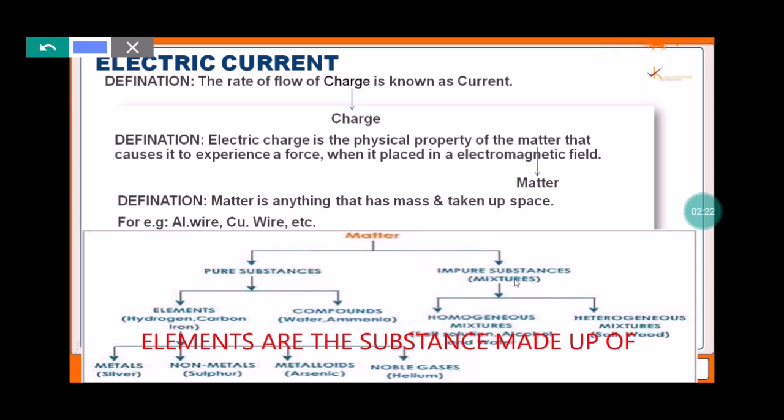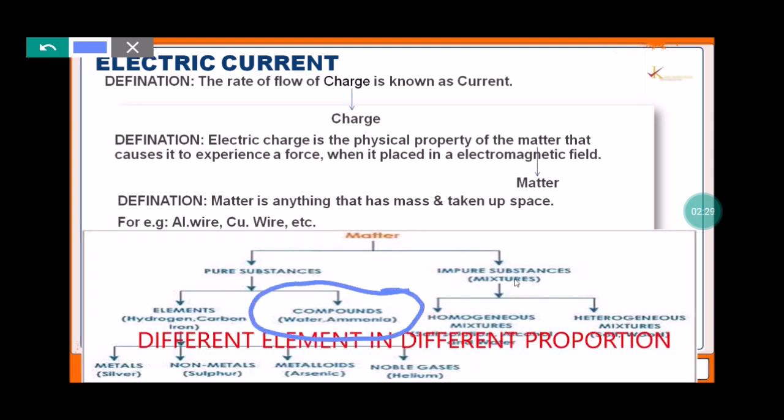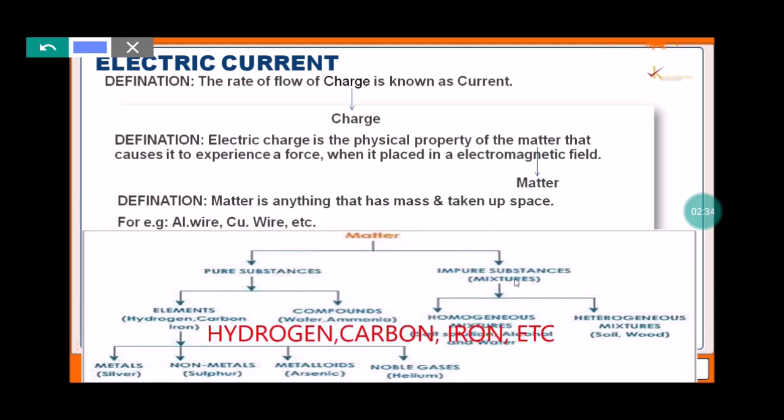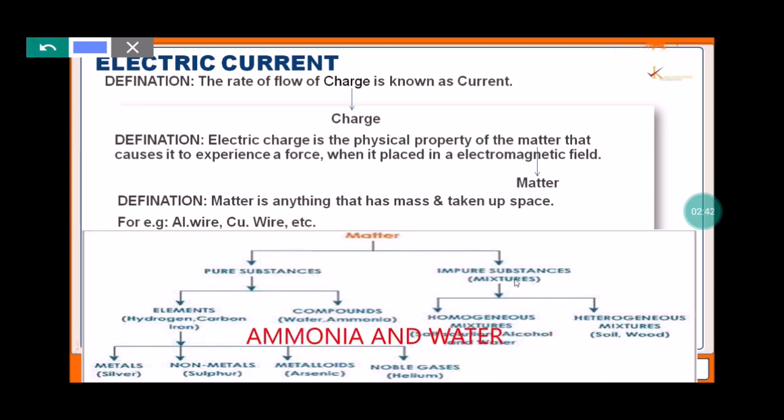An element is a substance made up of the same type of atoms, whereas a compound is made up of different elements in different proportions. Examples of elements are hydrogen, carbon, iron, etc. Examples of compounds are ammonia and water.